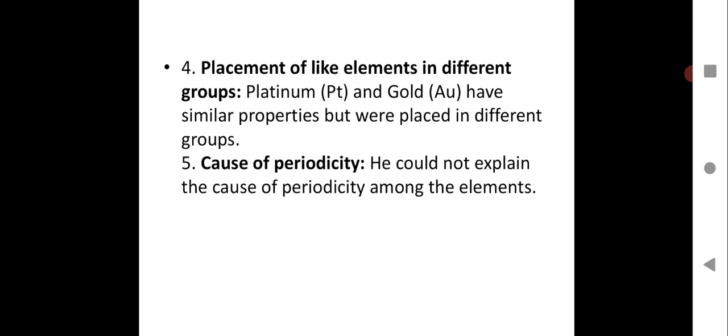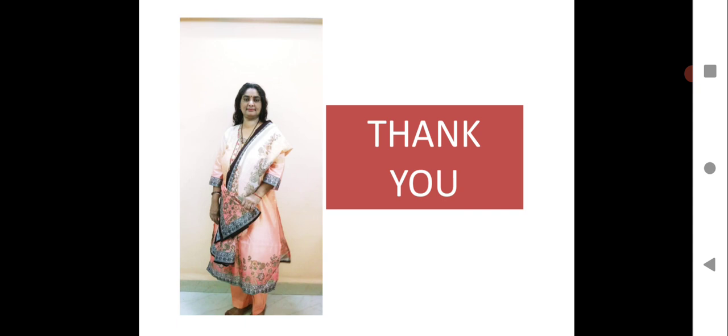So that periodicity, the repetition of the properties after arranging the elements in increasing order of atomic mass, the property repeats after a certain interval of elements. This was not explained by Mendeleev. That is periodicity. What causes periodicity was not explained by Mendeleev. So this was one of the biggest drawbacks. I hope this is very clear with you all children.